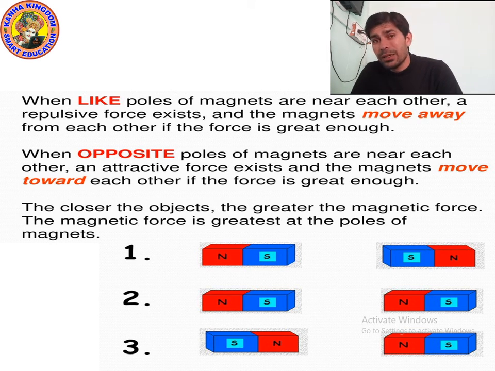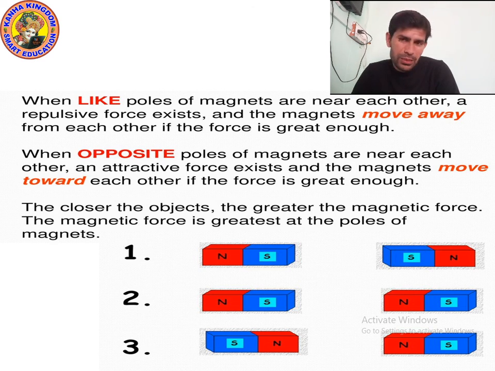Yes, if the object is close to the magnet, the force will apply more and they will stick to each other. If the object is far, then maybe they will not stick or stick. Both conditions are possible. It depends on the magnetic force. Yes, the closer the object, the greater the magnetic force.